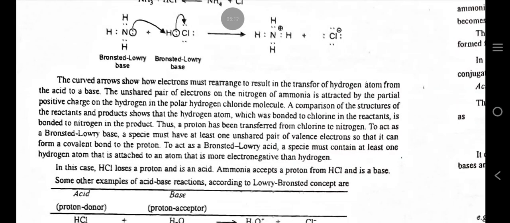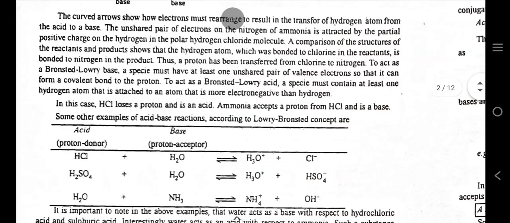Curved arrow shows how electrons must rearrange to result in the transfer of hydrogen atom from the acid to a base. The unshared pair of electrons on the nitrogen of ammonia is attracted by the partial positive charge on the hydrogen in the polar hydrogen chloride molecule. A comparison of the structure of the reactants and products shows that the hydrogen atom, which was bonded to chlorine in the reactants, is bonded to nitrogen in the product. Thus, a proton has been transferred from chlorine to nitrogen.